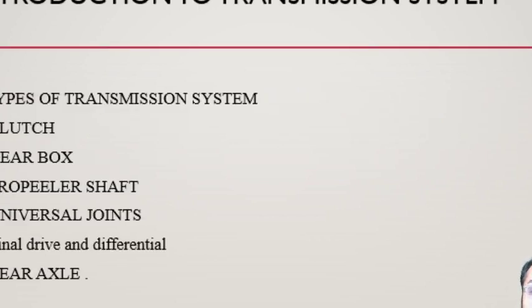What are the different parts of this transmission system? There are multiple parts. It starts from clutch, gearbox, propeller shaft, universal joints, final drive and differential, and ultimately rear axle. Clear? The main and major part is the gearbox, which provides different output gear ratios for our single input drive system. So an automobile gearbox is nothing but a single input and multiple output system.